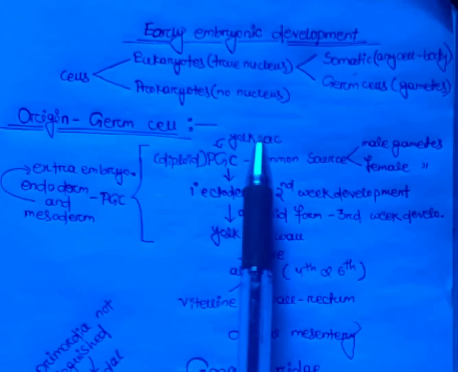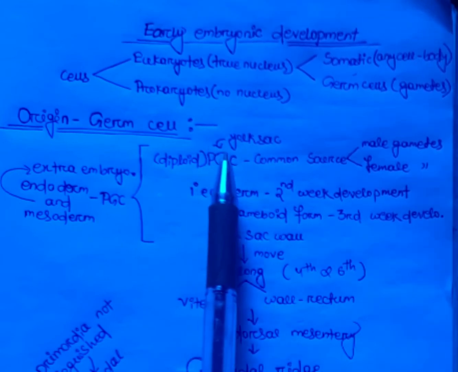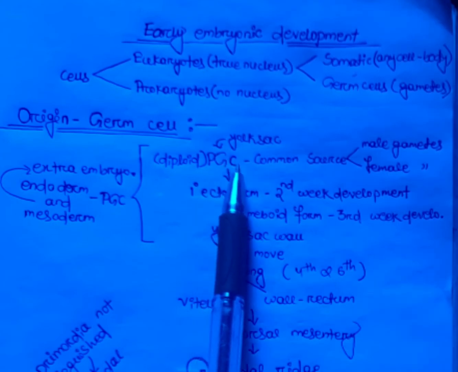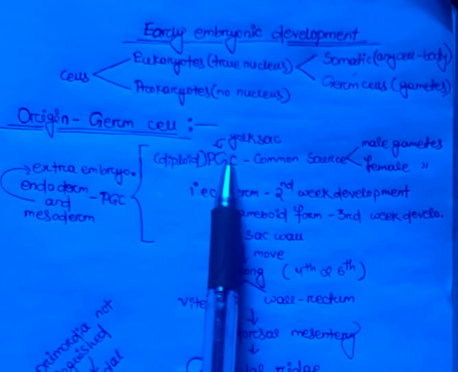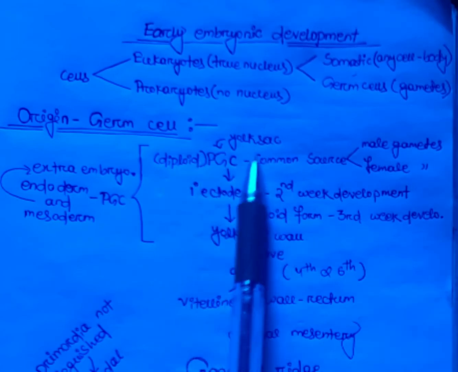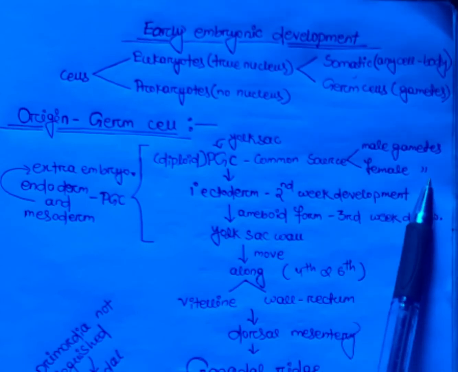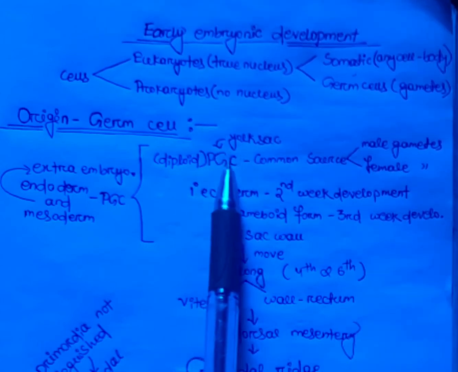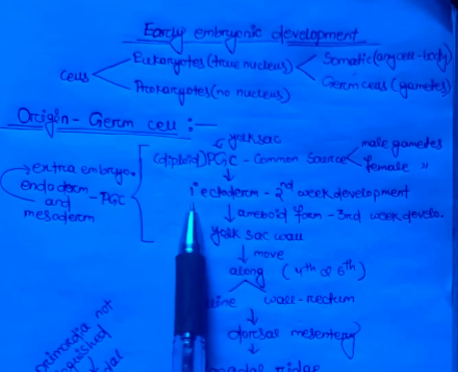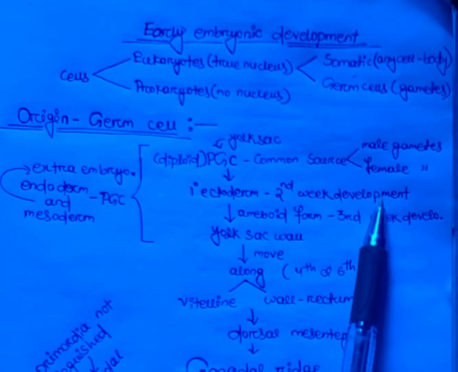The yolk sac. From that yolk sac, a cell migrates which is known as the primordial germ cell, PGC, which is diploid in number, and that is the common source for both male gametes as well as female gametes. This primordial germ cell mostly occurs in the primary ectoderm during the second week of development.